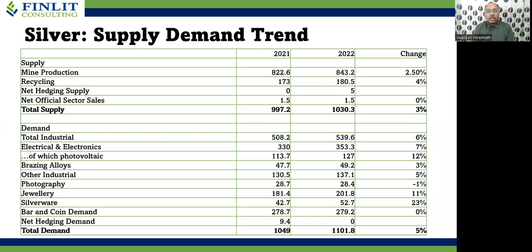Amongst the major sources of supply, the major increase was from recycling, which increased by 4%. On the demand side, silver demand in 2022 was 5% higher than 2021, which was mainly contributed by jewelry, silverware, and the photovoltaic segment.